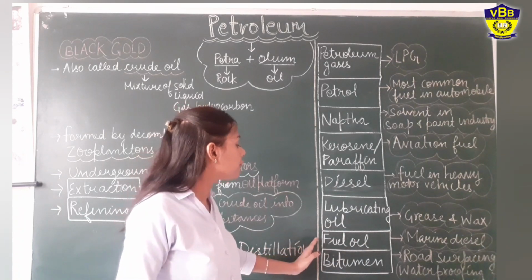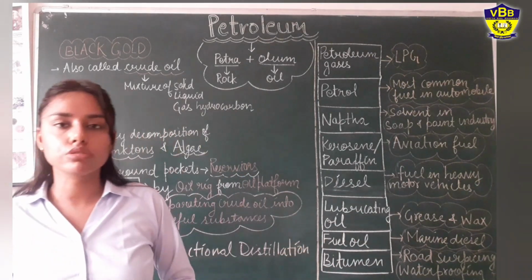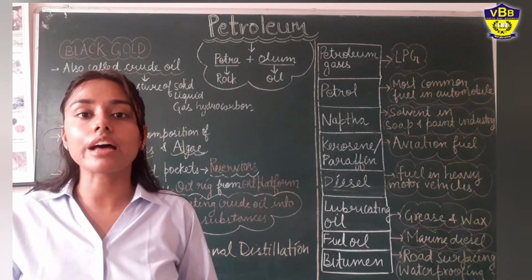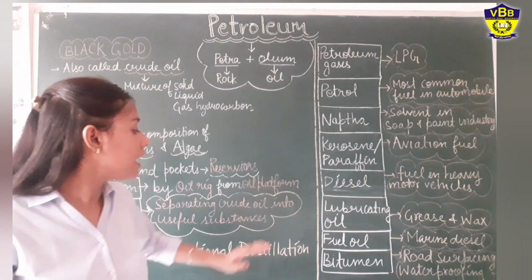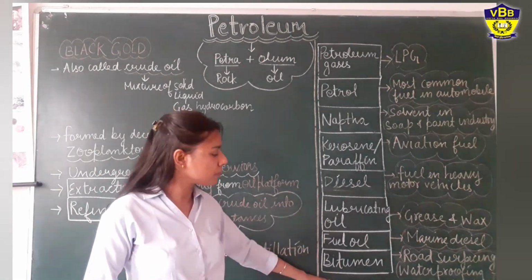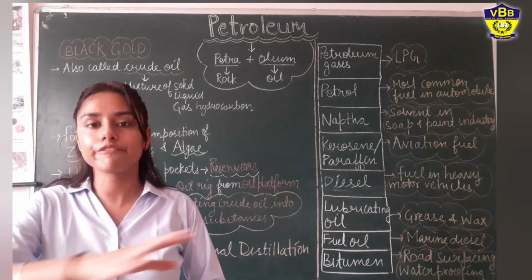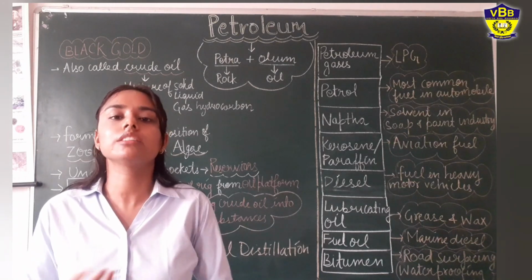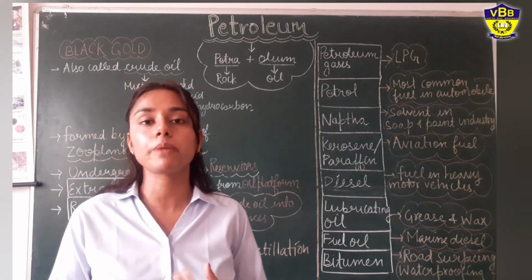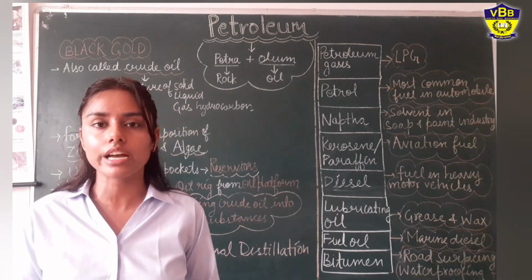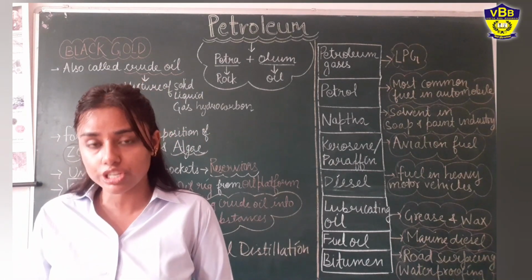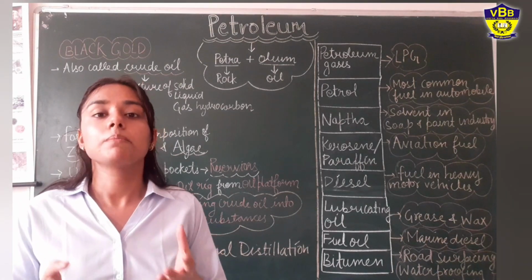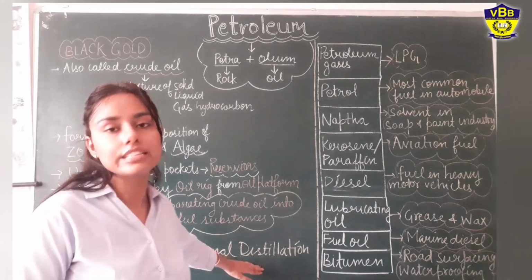Then we have the fuel oil. Fuel oil is also called marine diesel because it is used for ships, for running their motors. And last we have the bitumen. Bitumen is used for surfacing roads or to make something waterproof, and there are many other things that we obtain from petroleum, like the Vaseline that we use at our home, which is also called petroleum jelly, right? Because it is also a product of petroleum by the process of fractional distillation.